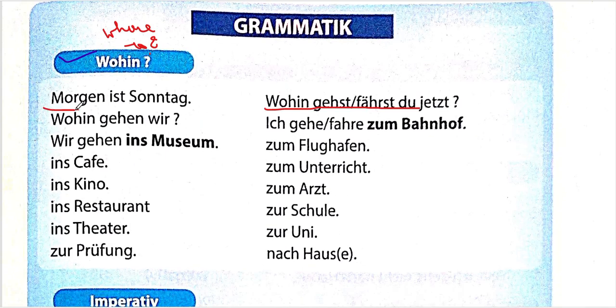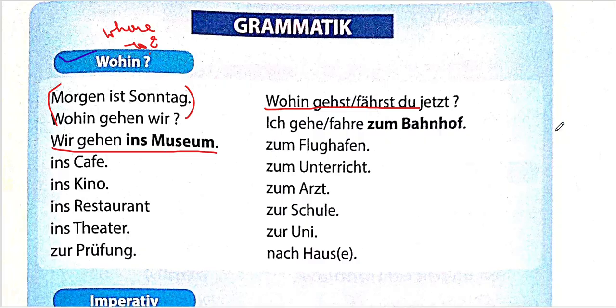So, morgen ist Sonntag. Tomorrow is Sunday. Wohin gehen wir? Where are we going? Morgen is morning, true, but morgen also means tomorrow. So, wohin gehen wir? Where are we going on Sunday? Basically, that's what the person is asking. So, wir gehen ins Museum.